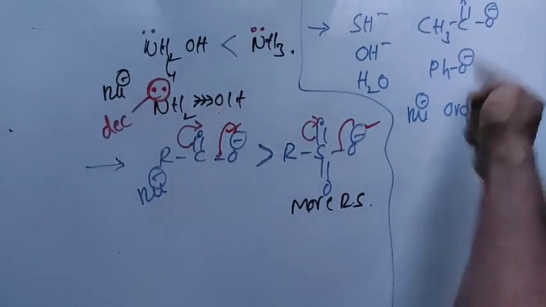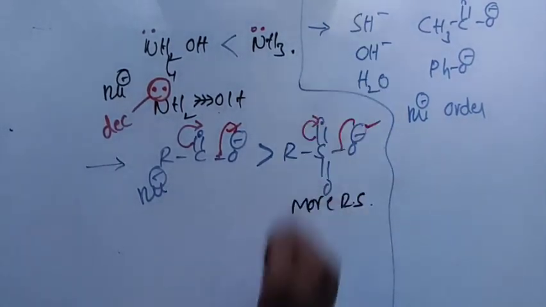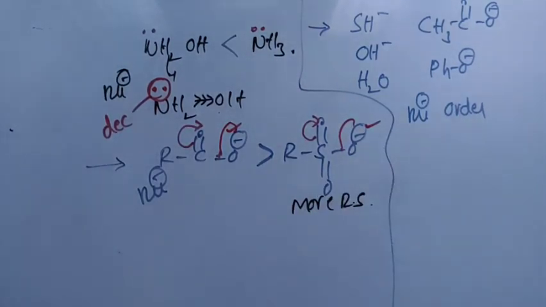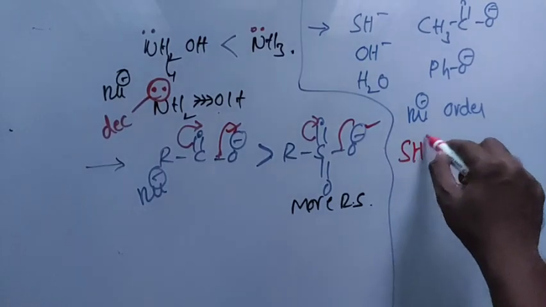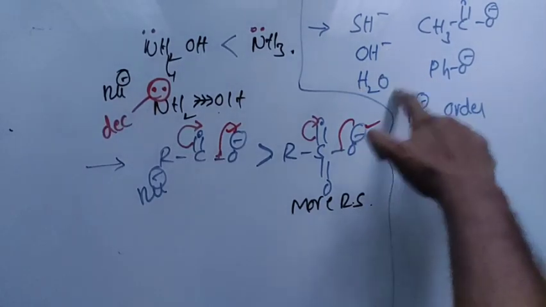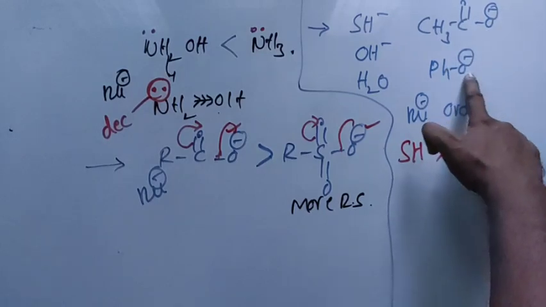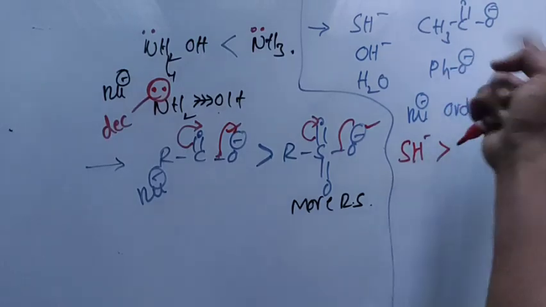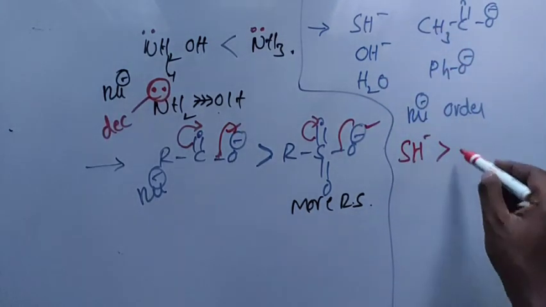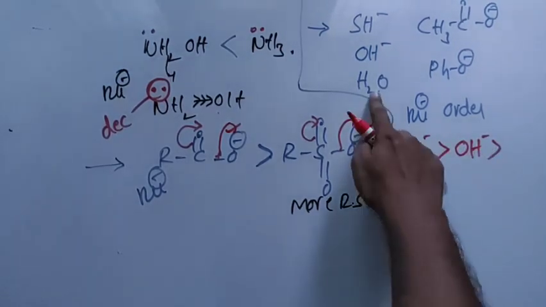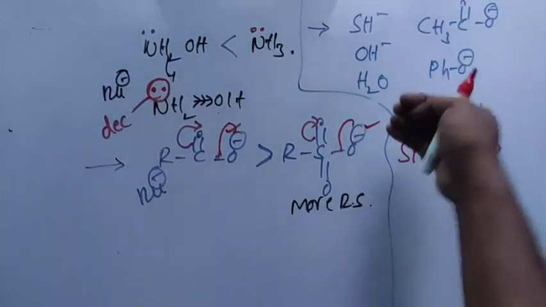Oxygen is the donor, sulfur is the donor; oxygen and sulfur belong to the same family. Down the group, nucleophilicity increases. Therefore, ultimately, SH minus has the highest nucleophilicity. And for OH minus and H2O: here resonance is possible, here equivalent resonance. Due to equivalent resonance, nucleophilicity decreases. Here also resonance is possible, but between these two there is no resonance. Therefore, SH minus first. Next comes OH minus, followed by, you must remember, a neutral nucleophile is always weaker than